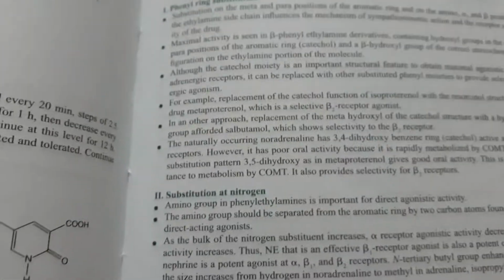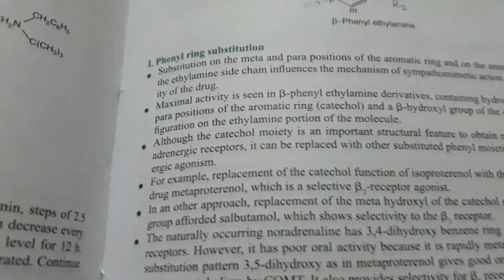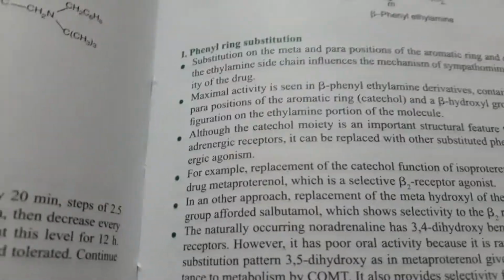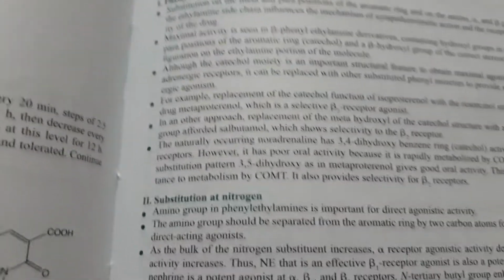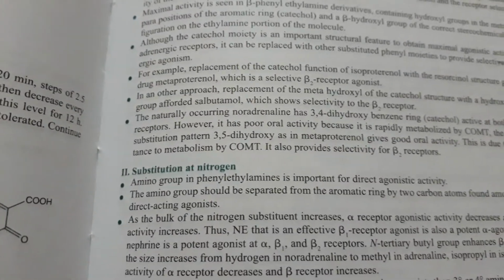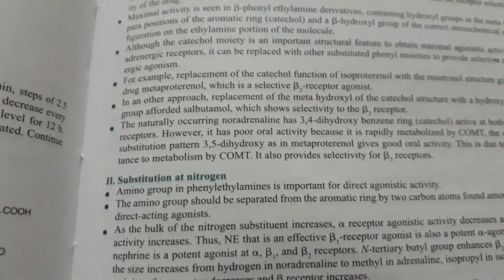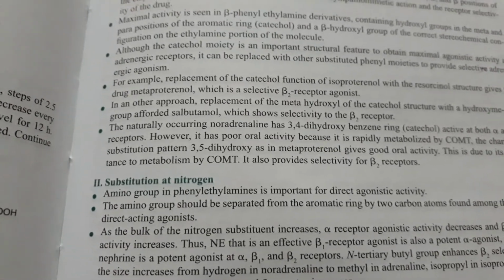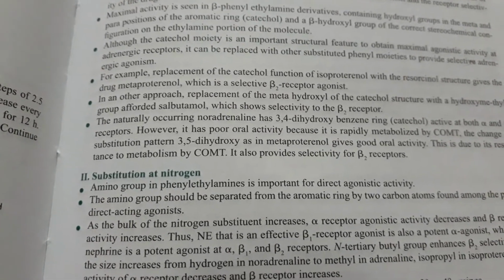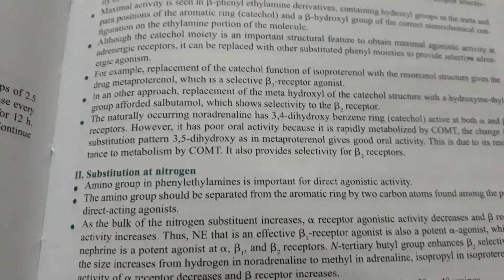Now come to the second, substitution at the nitrogen. Where is the nitrogen position? This one. Okay. This one is the nitrogen position. So at the substitution at nitrogen, the amino group in phenylethylamine is important for direct agonistic activity.